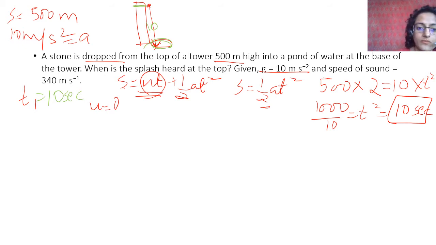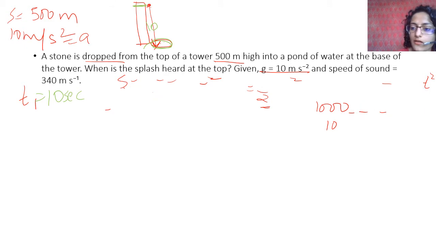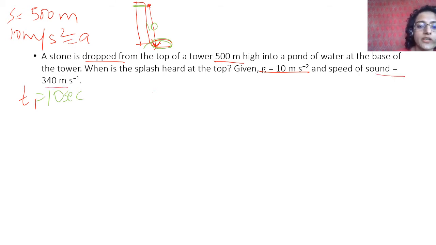So now we know this. We have T1. Now what do we have to calculate? We have to calculate the time it takes for the sound, the splash, to reach the top of the tower again. This is also very simple. The speed of sound you have been given is 340. So you know distance is equal to velocity into time. So distance is 500 meter again. Velocity is 340.